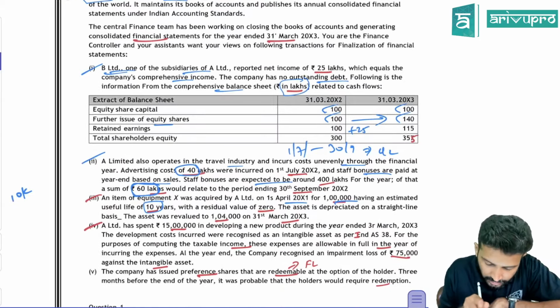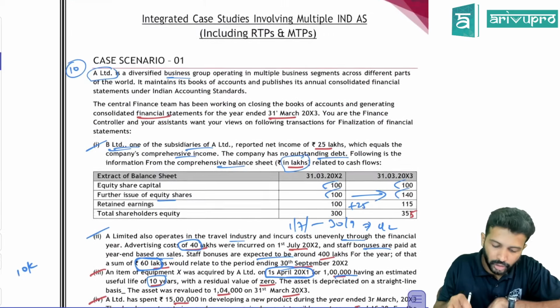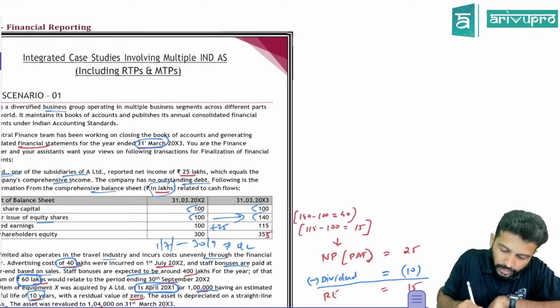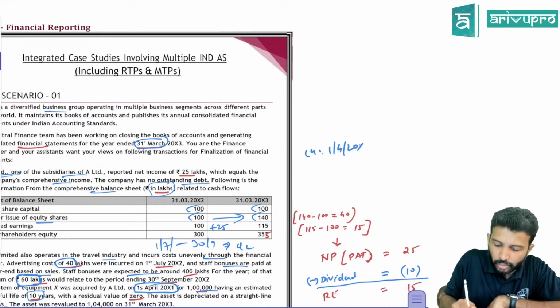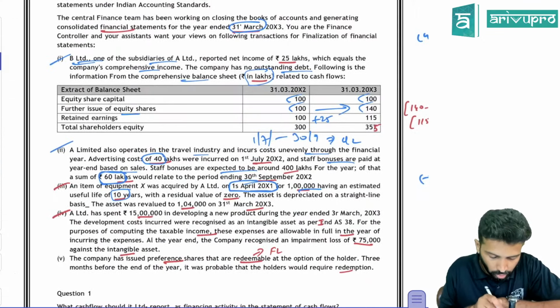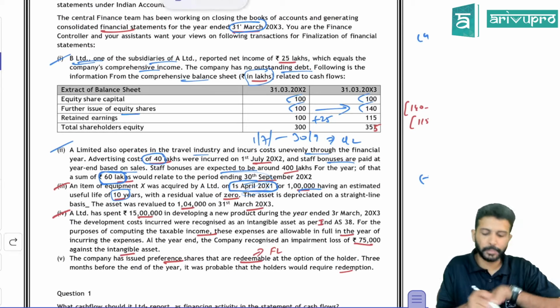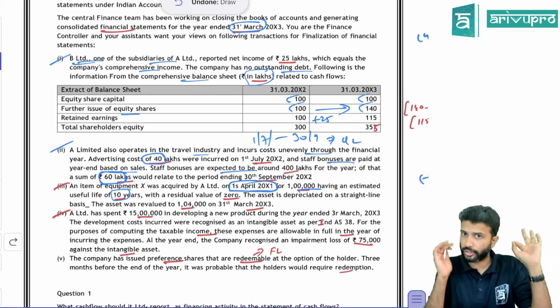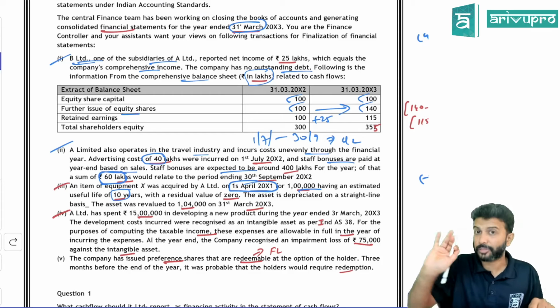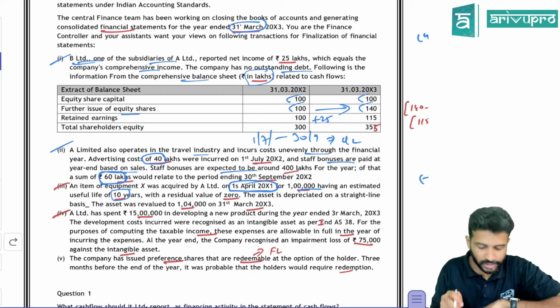Now, when did you buy the asset? Keep that in mind: 1st April 20x1. We are not talking about 20x1. We are talking about 31st March 20x3. So the current year is 1st April 20x2 to 31st March 20x3. You purchased the asset on 1st April 20x1, so the first year and second year, 2 years are already over. The depreciation will be 10,000 for each year. So total depreciation for 2 years is 20,000.